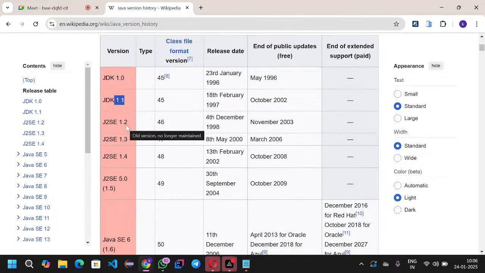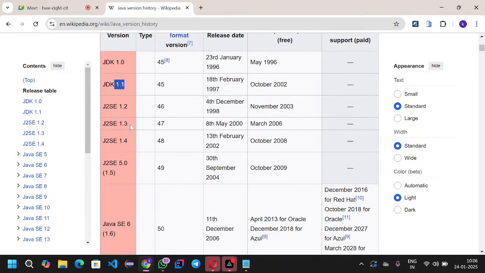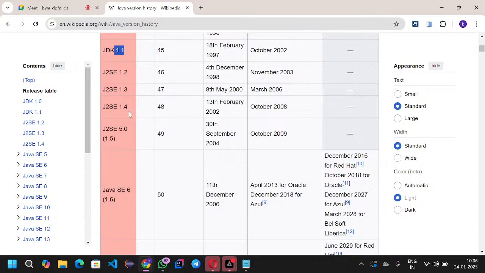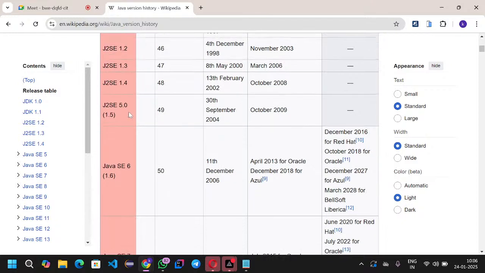The 1.2 version they released in 1998, 1.3 in 2000, and 1.4 in 2002. After 2 years, they released 1.5 in 2004. After 2 years, they released the new version.